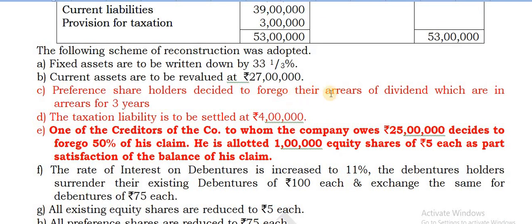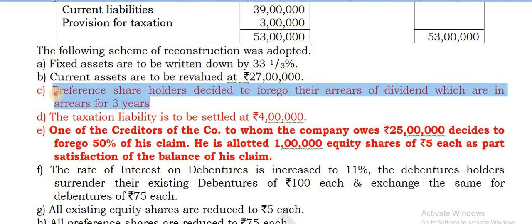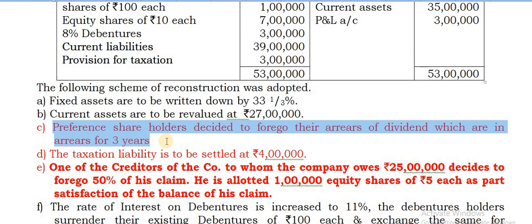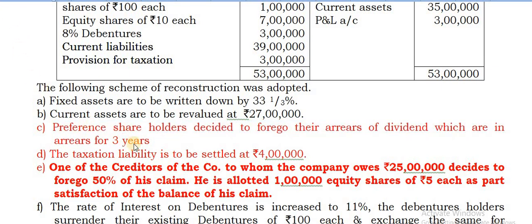Preference shareholders decided to forego their arrears of dividends which are in arrears for 3 years. See, is this arrears given in the balance sheet? It is not given in the balance sheet and given only in the adjustments. So any amount of arrears given outside the balance sheet, if it is being foregone, will not be considered as a separate entry. You need not pass a separate entry for this.